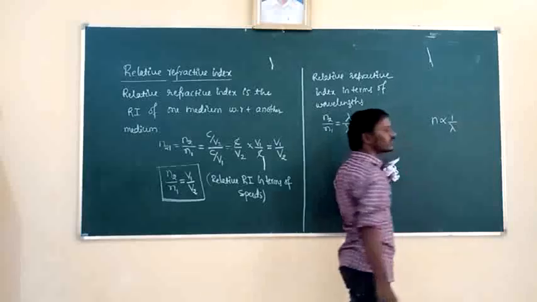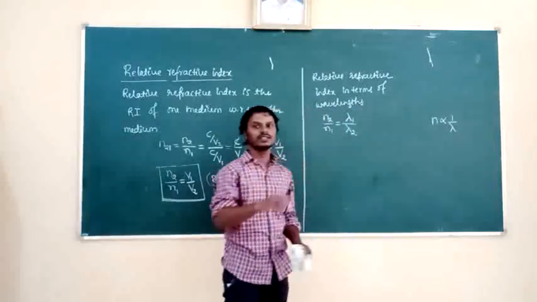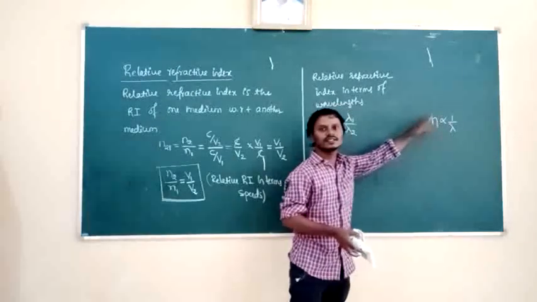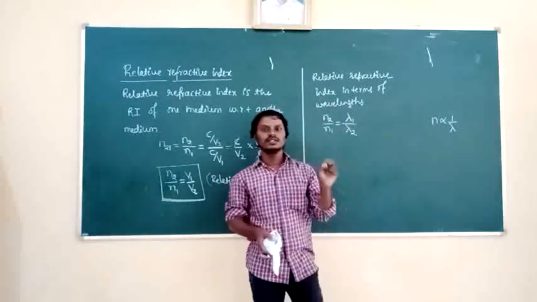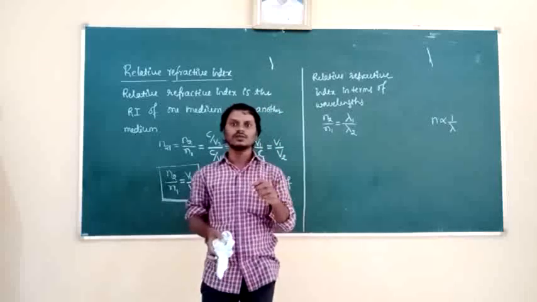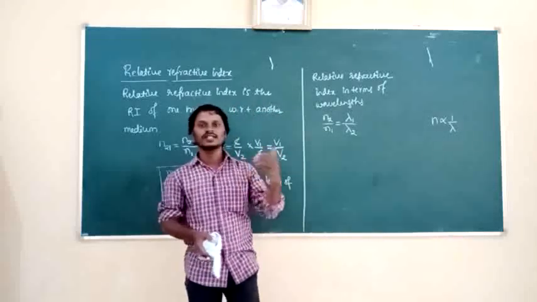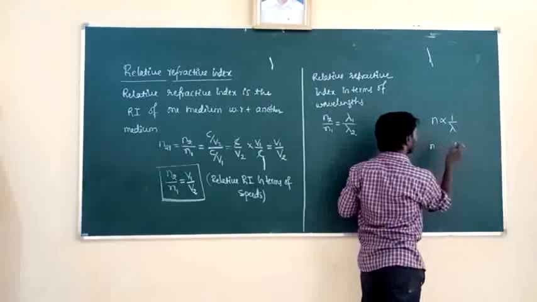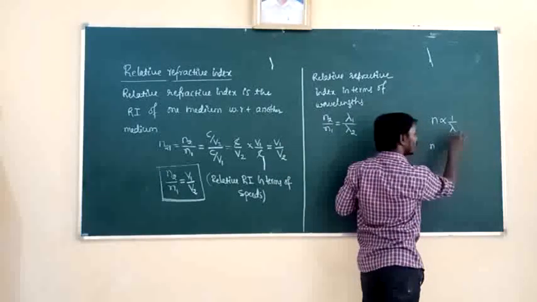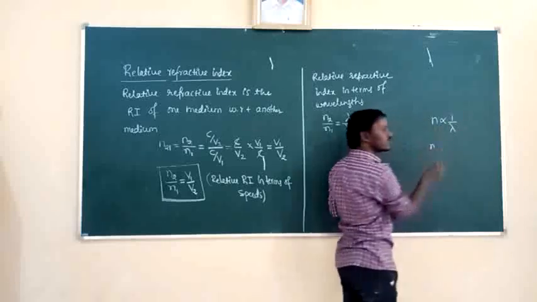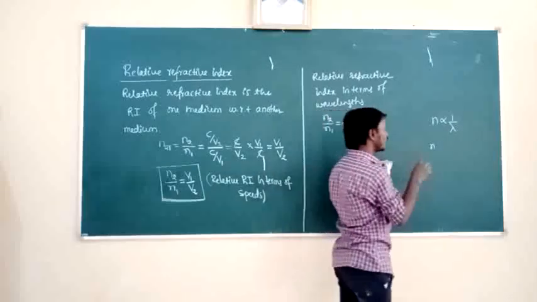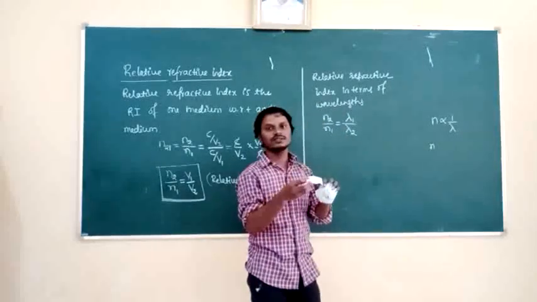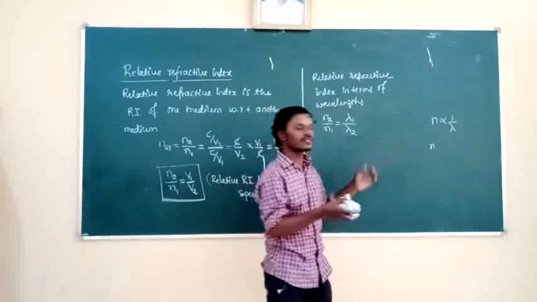Then which color has the shortest wavelength? Violet color, so its refractive index is high.